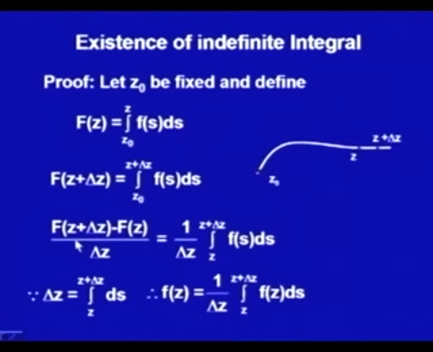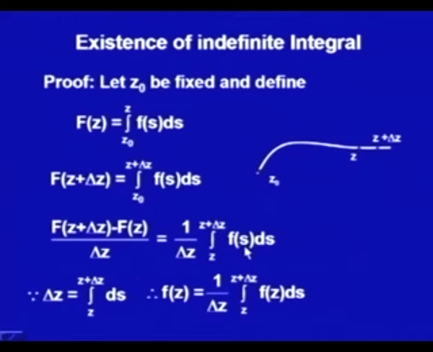Now, come to F(z plus delta z) minus F(z) upon delta z, minus f(z). You see, 1 upon delta z is common over both, and in both we have the integral from z to z plus delta z.